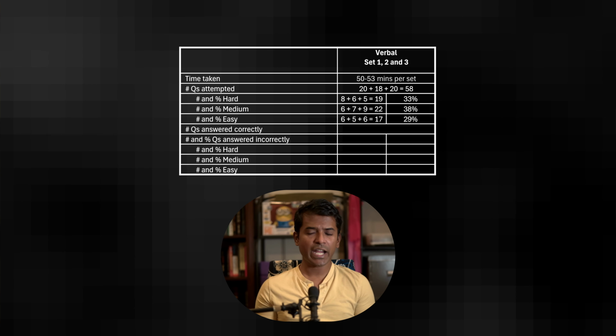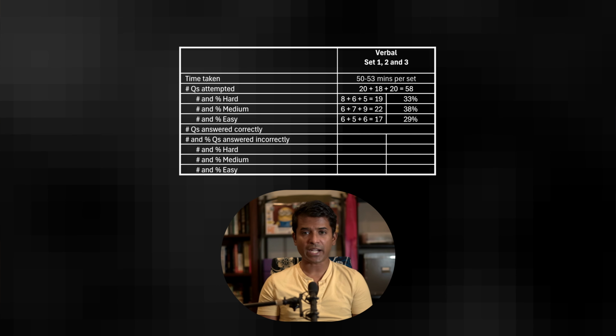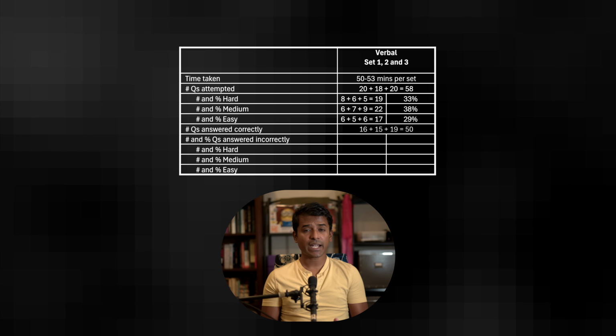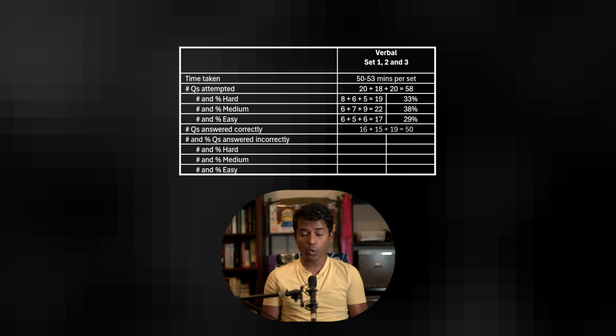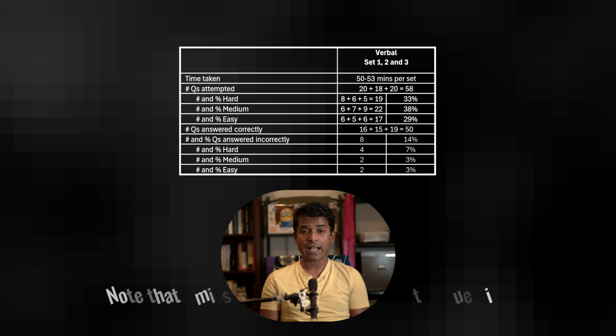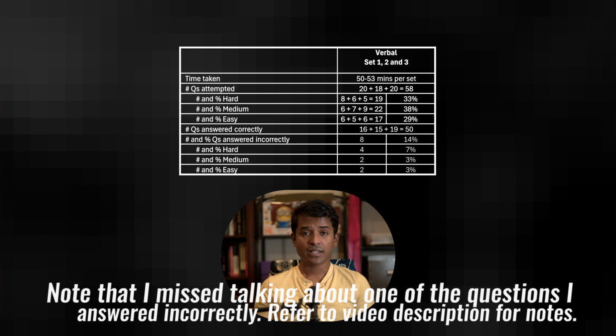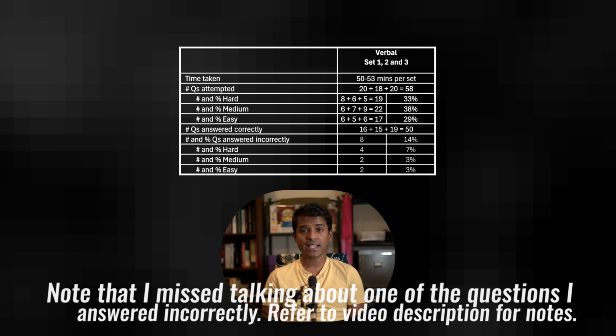On the verbal section, I attempted 3 practice sets consisting of 20, 18 and 20 questions respectively. I took between 50 and 53 minutes on each of these practice sets. I responded correctly to 16, 15 and 19 questions across the 3 practice sets. In total, 58 questions answered and 7 answered incorrectly. The 7 questions consisted of 2 easy, 1 medium and 4 hard questions.